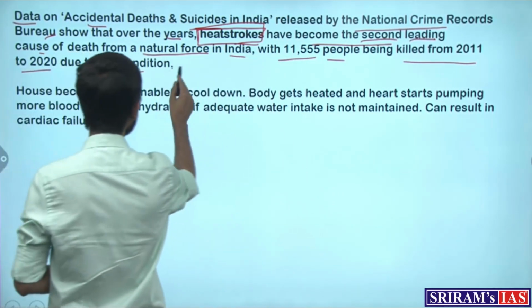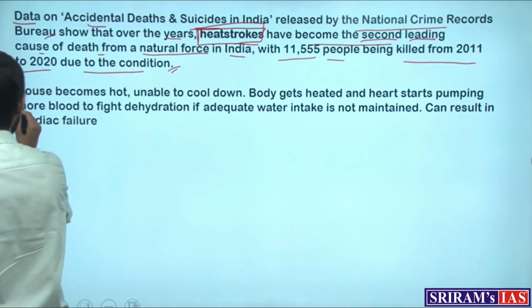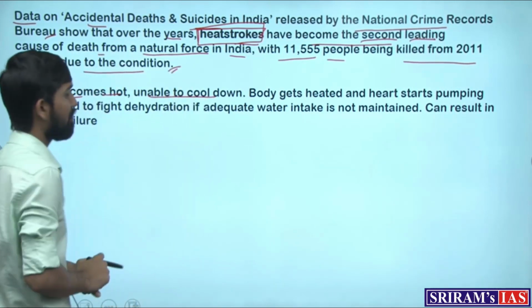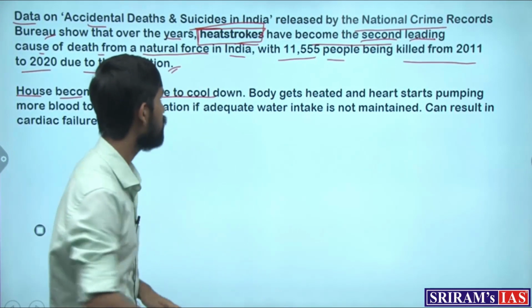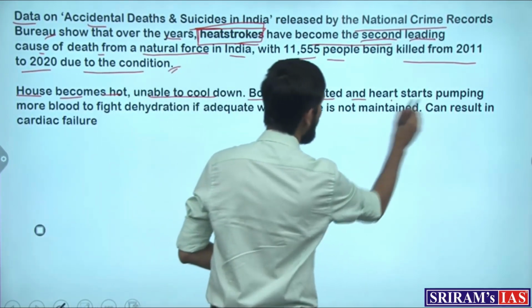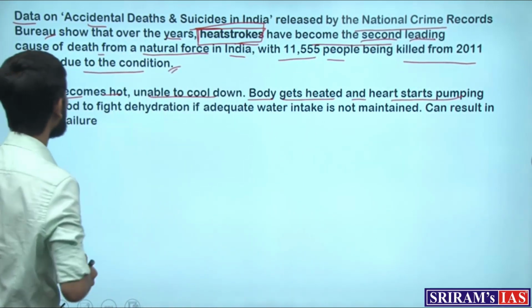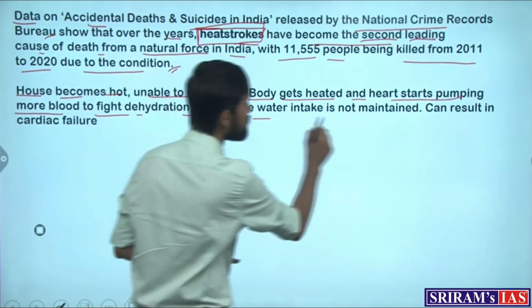Then again, how does it affect the health of the people, which the article talks about? When the house becomes hot and it is unable to cool down efficiently in the night, what happens is that the individual residing in the house, the body gets heated and the heart starts pumping to get rid of that sweat and to pump more blood to fight dehydration, especially if adequate water intake is not maintained.